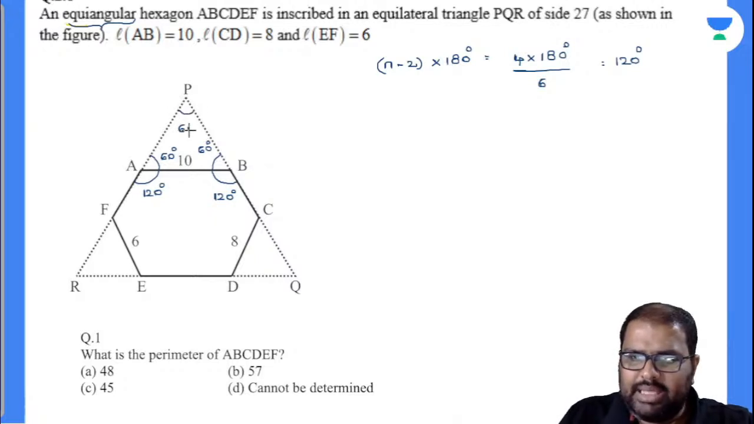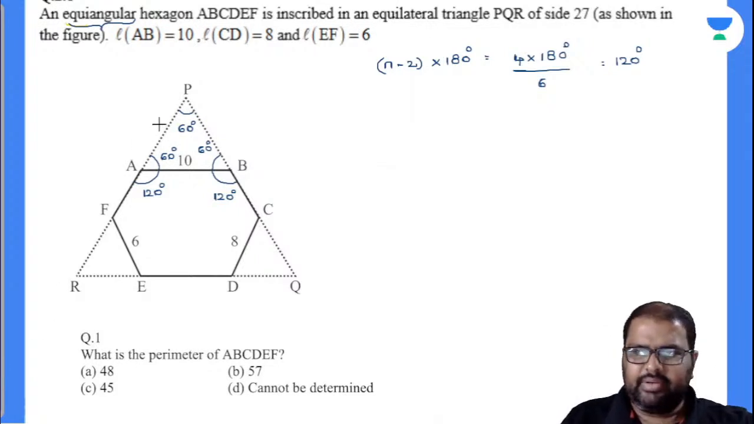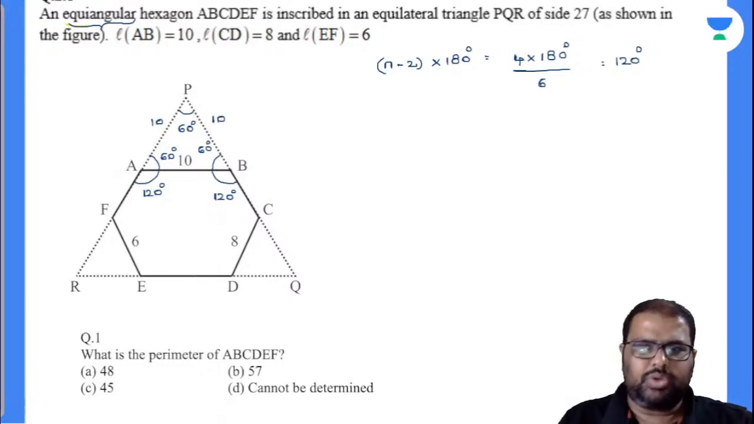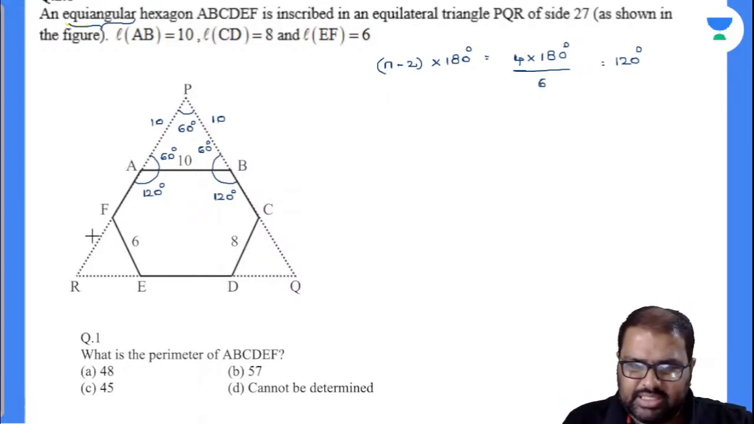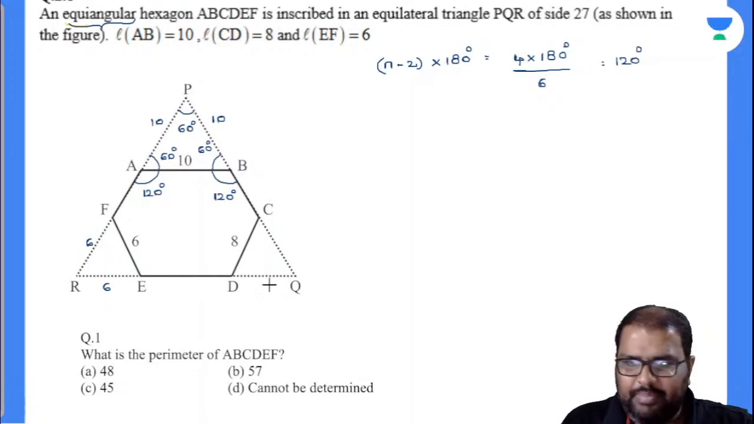Triangle PAB is an equilateral triangle. Am I right or wrong? All the sides will be equal. Now I know the AB value, so automatically PA and PB value will also be 10. The same application can be used for this triangle also. This is 6, so this will also be 6 and this will also be 6, because it is an equilateral triangle. The same will be applicable here: this is 8 and this is also 8.